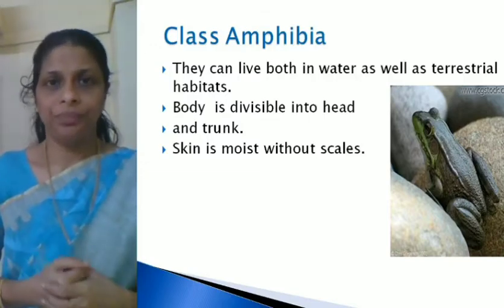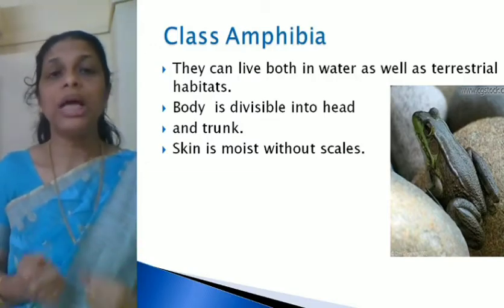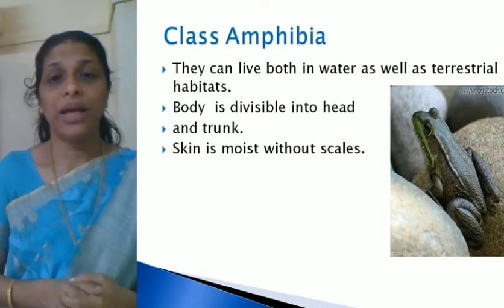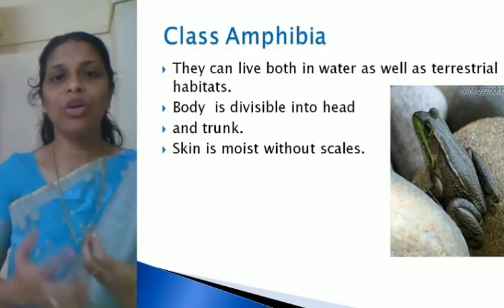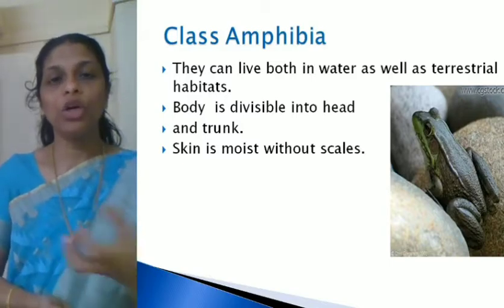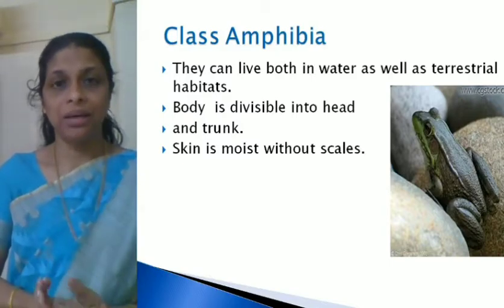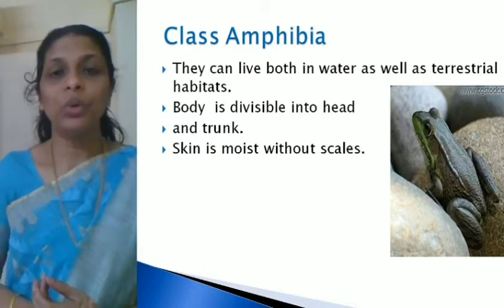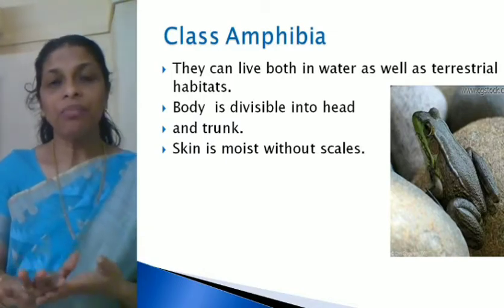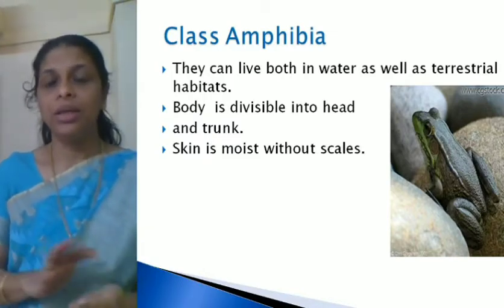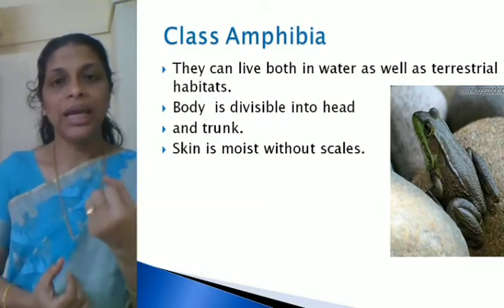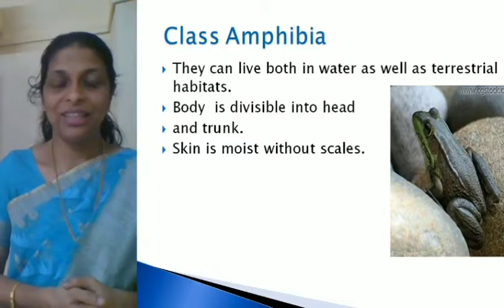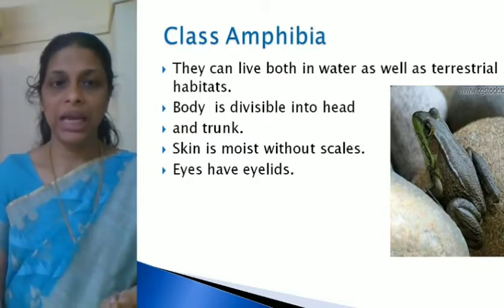Another important feature. What about the skin? Skin is moist without scales. That's the reason why when you try to catch hold of a frog, it slips from your hand. Why does it slip? Because it has a moist skin because of the presence of mucus. On their body, they have mucus on the skin. That is why it is slippery. So skin is moist without scales.